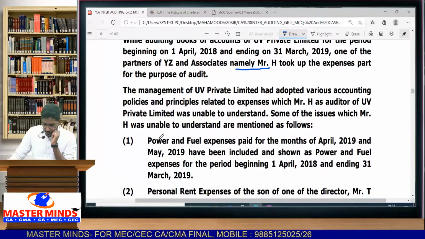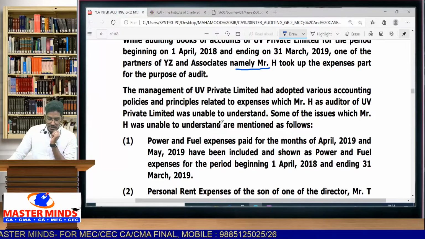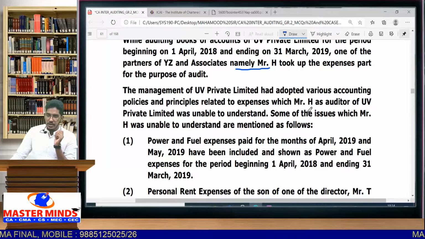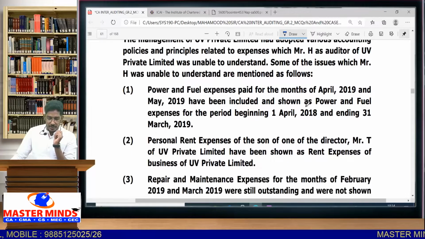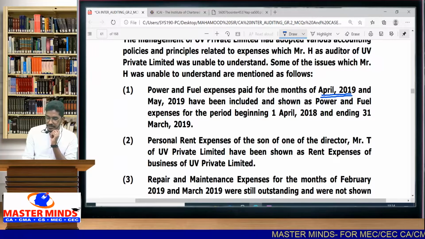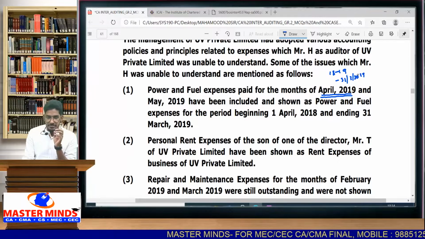Then some of the issues which Mr. H was unable to understand are as follows. So they are telling you some of the issues which Mr. H was unable to understand as an auditor. What are the things which he is not able to understand that they are explaining? What are they? Power and fuel expenses paid for the month of April 2019. See, they are appointed as auditors for the year 18-19. So year ends on what date? 31st of March 2019. So keep this in the back of your mind.